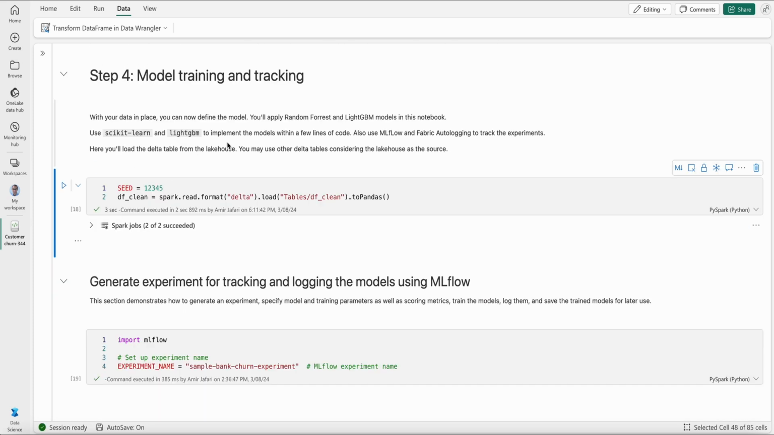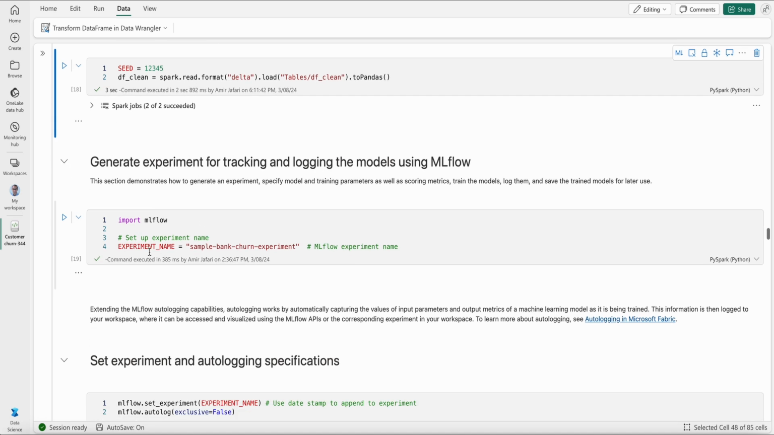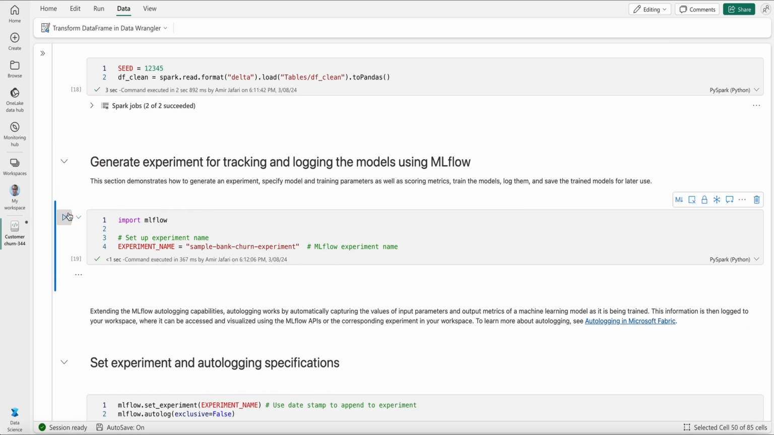I've saved my clean data in my lakehouse. Now I'm reading the data from my lakehouse. And now I want to start generating an experiment. So I'm setting up an experiment name, which is sample bank churn experiment. So when I go to my workspace, this would be the experiment that I'm running. So I'm going to run this one. Great.